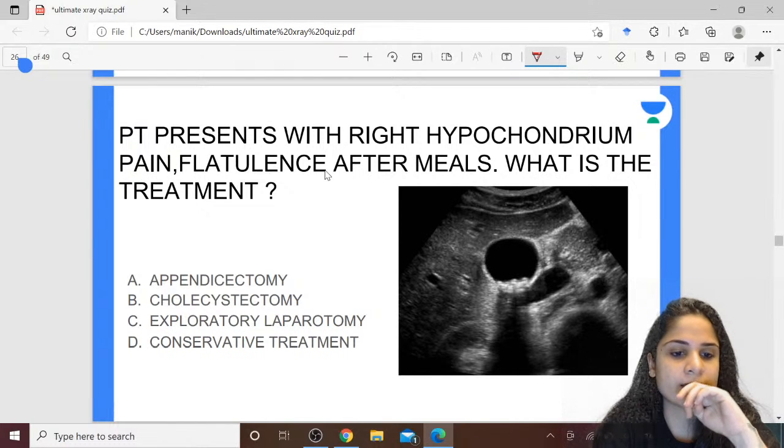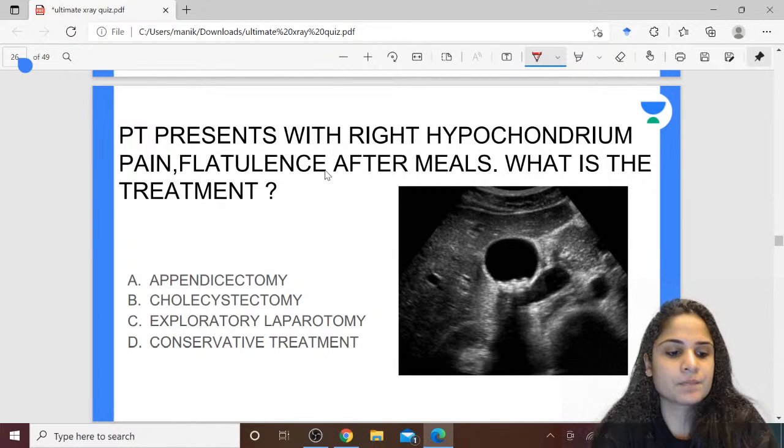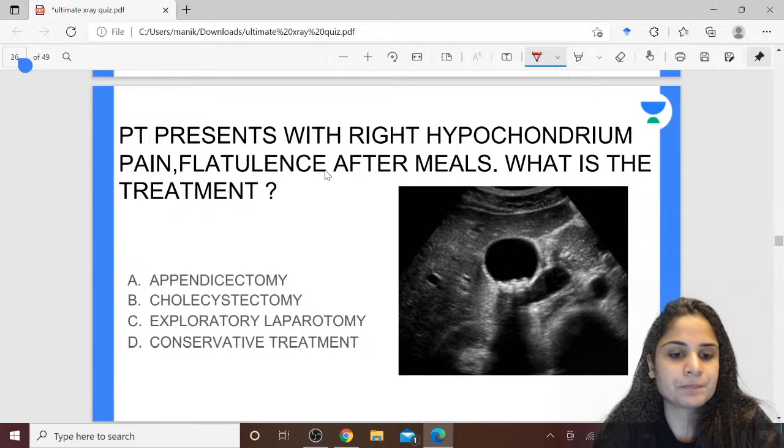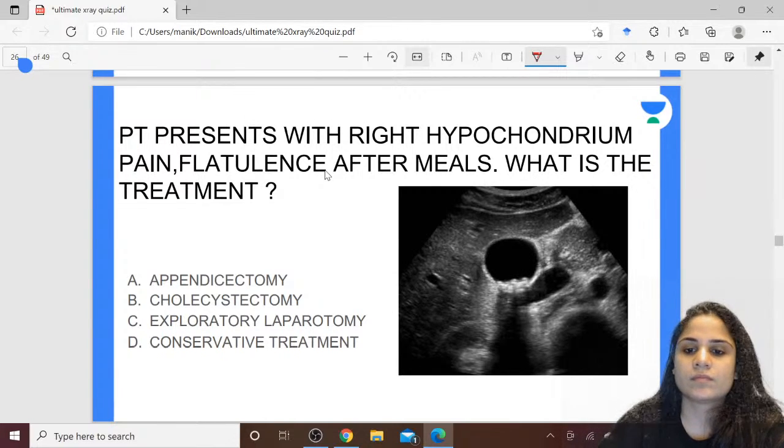Okay, Staphylococcus is saying cholecystectomy. Nishi also the same. Alright, everyone wants to do a cholecystectomy. Why? First of all, can you all tell me what radiological investigation you are seeing in this picture? What is the radiological investigation over here? Yes. So what can I see over here? This is the gallbladder, and inside it you have fluid.